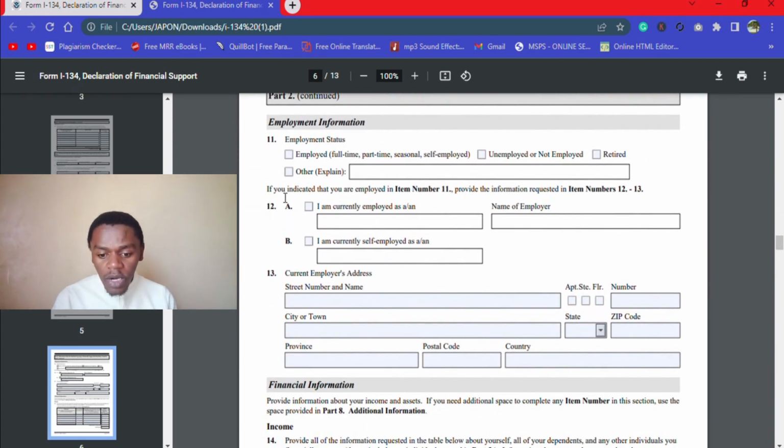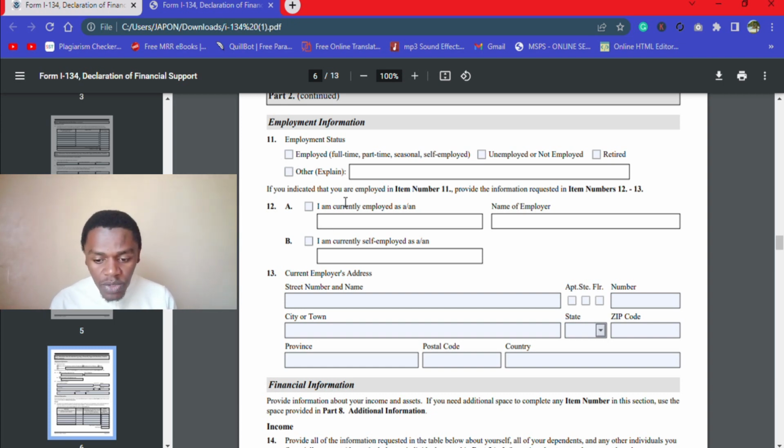We come here now to declare your employment status. It is advisable that if you're sponsoring someone, you at least be employed, either self-employed or employed by an institution. But if you're not employed, then what would you be filling here? Because this is about filling the income and showing that you can sponsor this person by your income. So you select employed, either full-time or self-employed, and then if others you explain, but basically you should be employed.